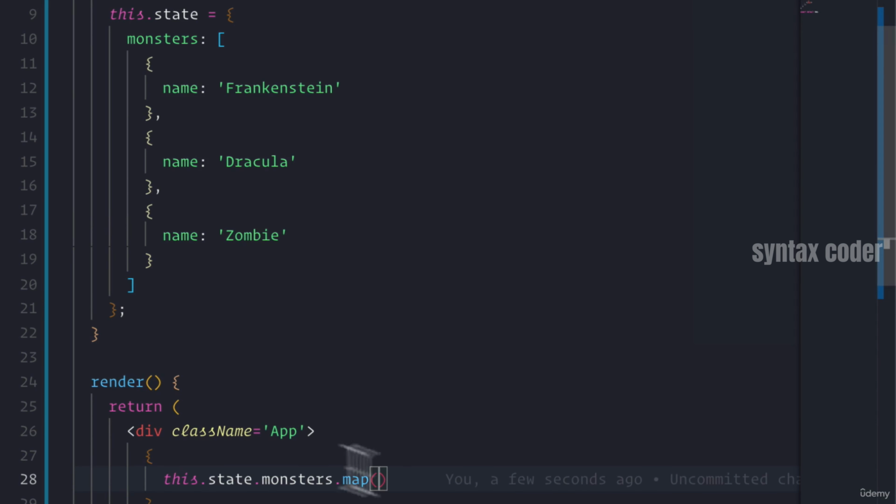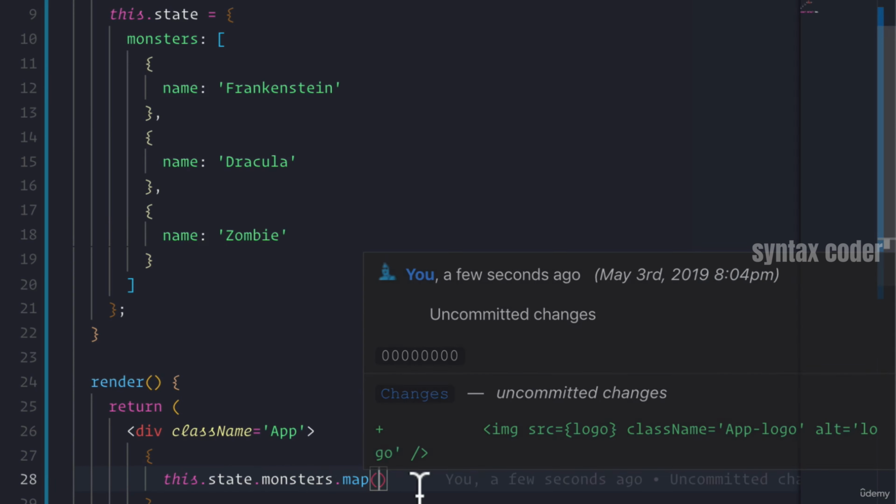It's going to call it on each object. Now, what that function returns will be what gets returned out of this map. Usually it's a new array when you call map, but React is smart enough to know that if we end up rendering out a bunch of HTML blocks in an array, then it will just display those elements.